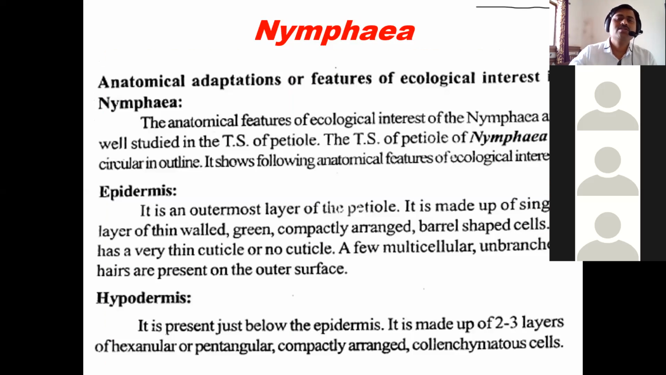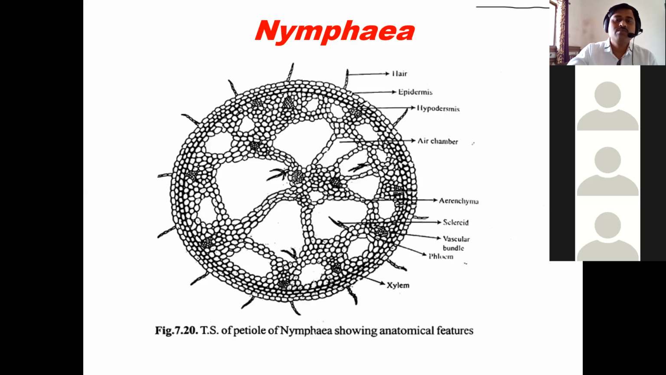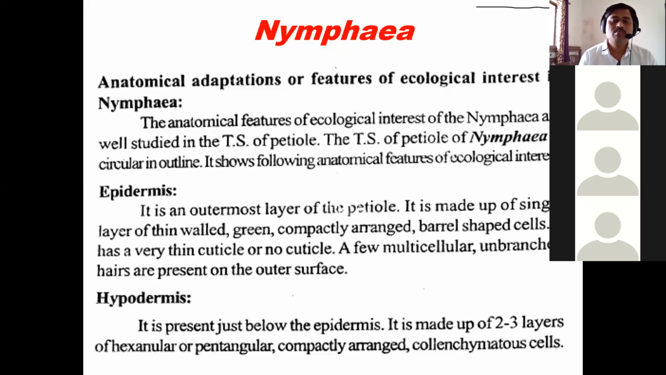So anatomical adaptations or features of ecological interest in case of Nymphaea: it shows epidermis, hypodermis, ground tissue, and then vascular bundle. So these are the four structures that are seen in case of Nymphaea. Epidermis is the outermost layer, single layered, thin walled, green, compactly arranged, barrel shaped cells, and a thin cuticle is found. Many times there is a thin cuticle or the cuticle is absent.